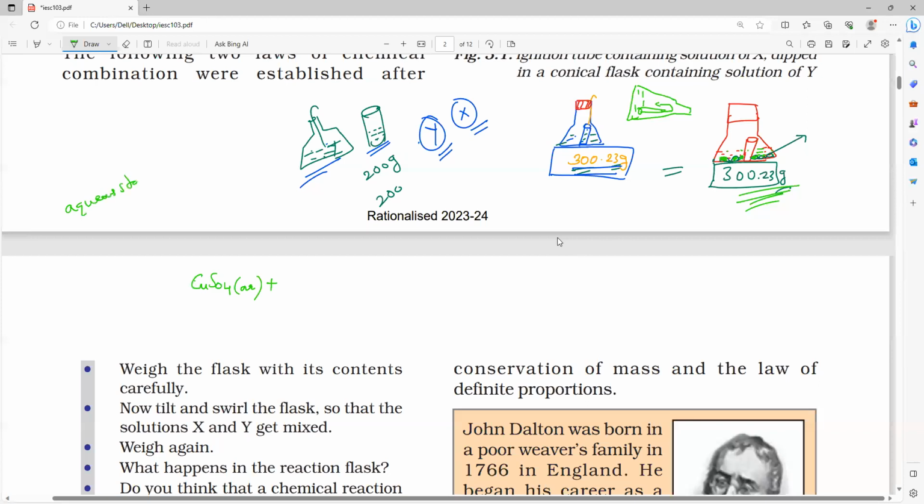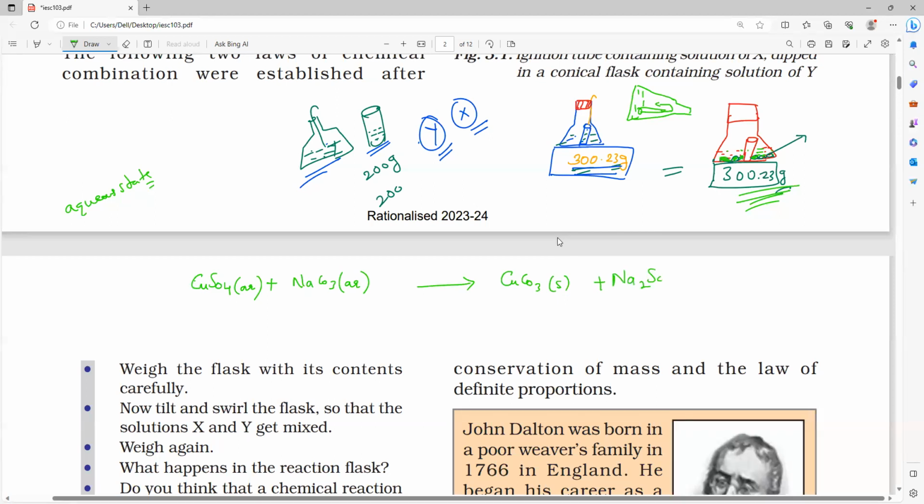Aqueous state, everyone. Dissolved in water, reacting with the sodium carbonate, that is also dissolved in water. The reaction will be carried out and we will get copper carbonate. This is an insoluble solid, which we call copper carbonate, plus an aqueous solution we are getting.